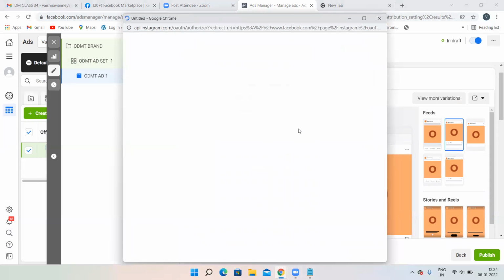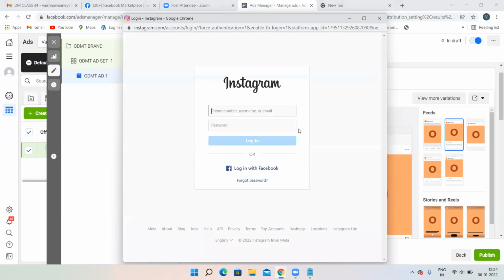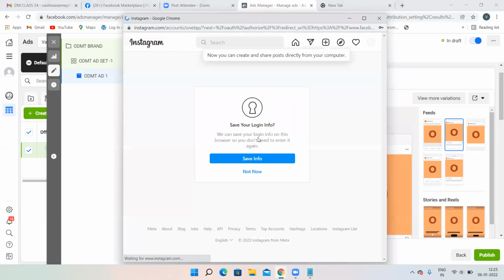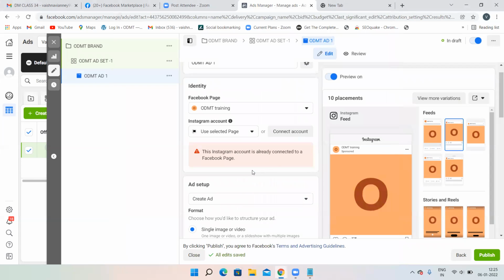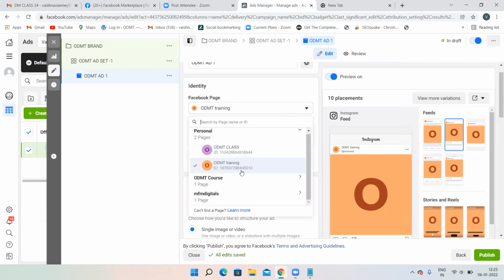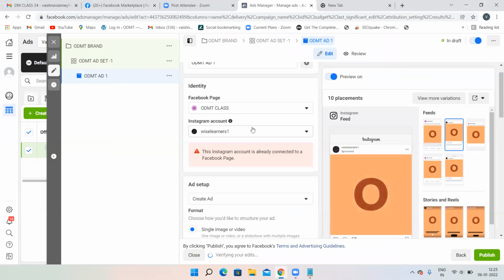Connected. I don't know if I remember the password or not, but let me try. I don't think I remember the password. Oh, I remember the password. Okay, this Instagram account is already connected to a Facebook page. Maybe I've connected it to some other page.